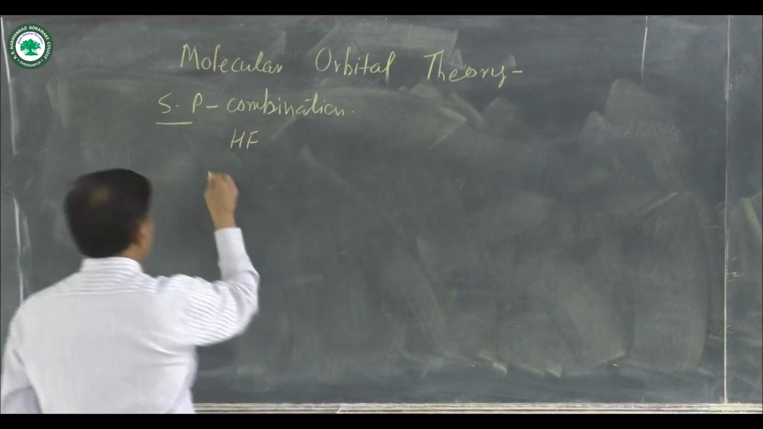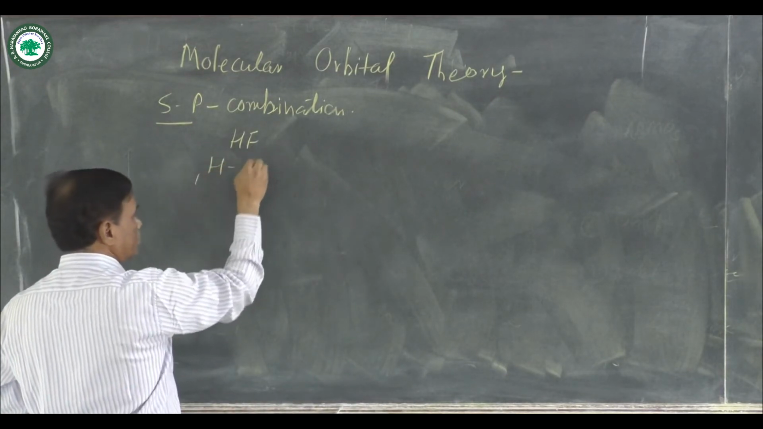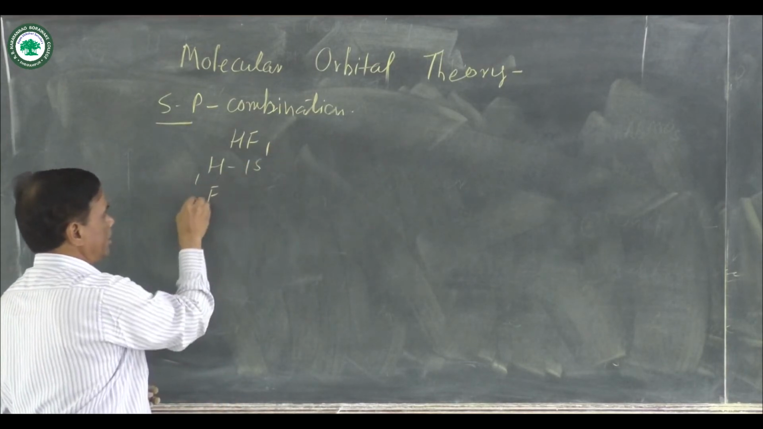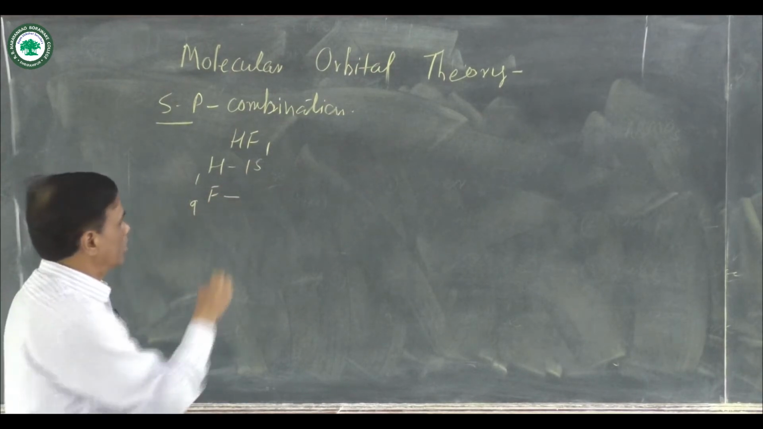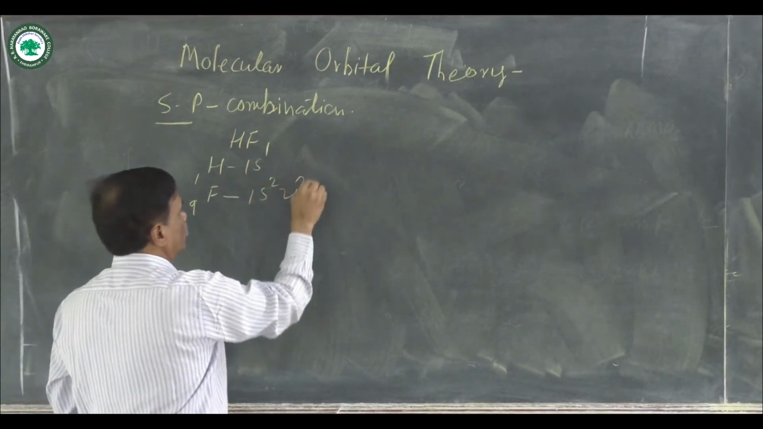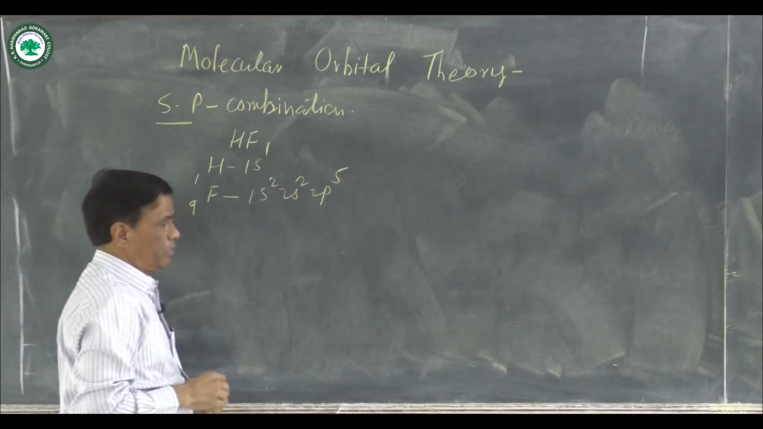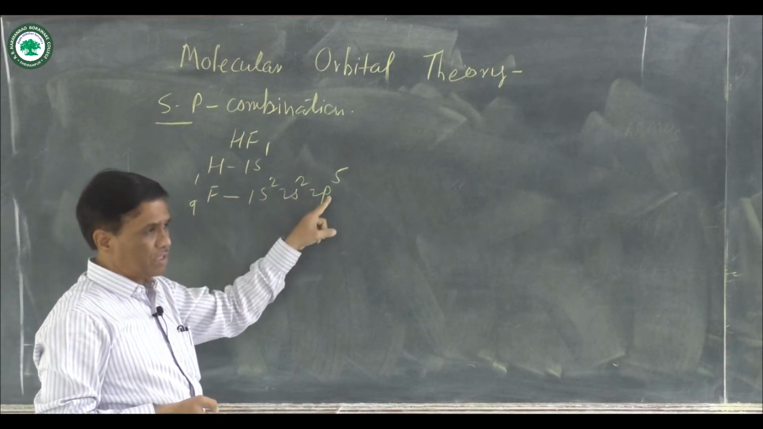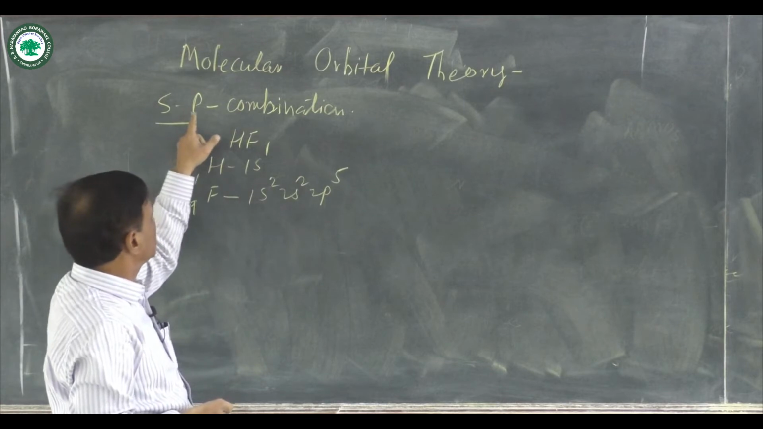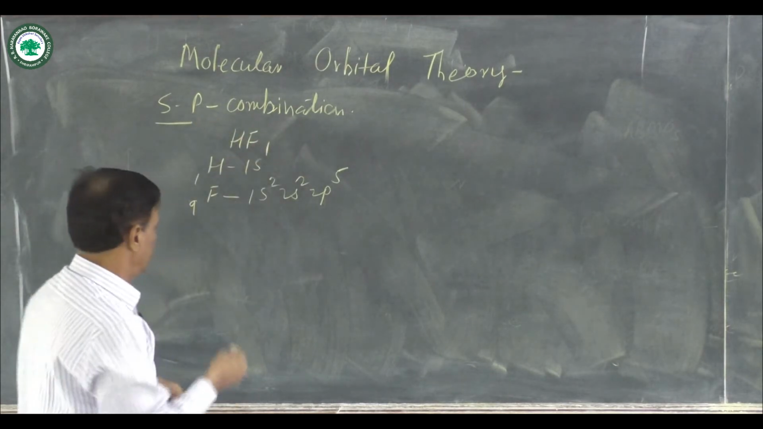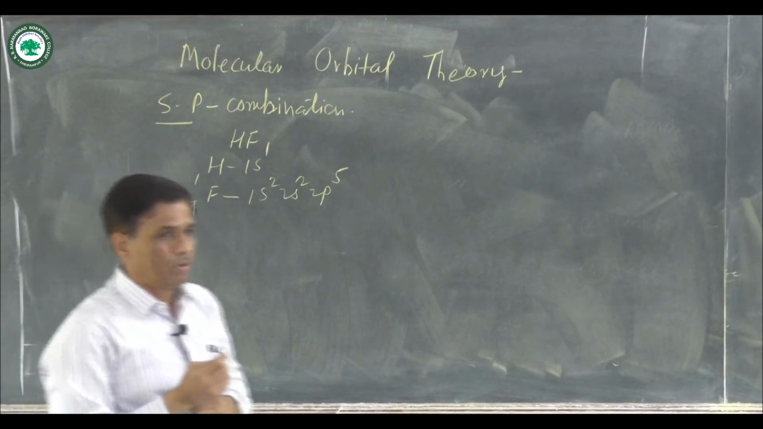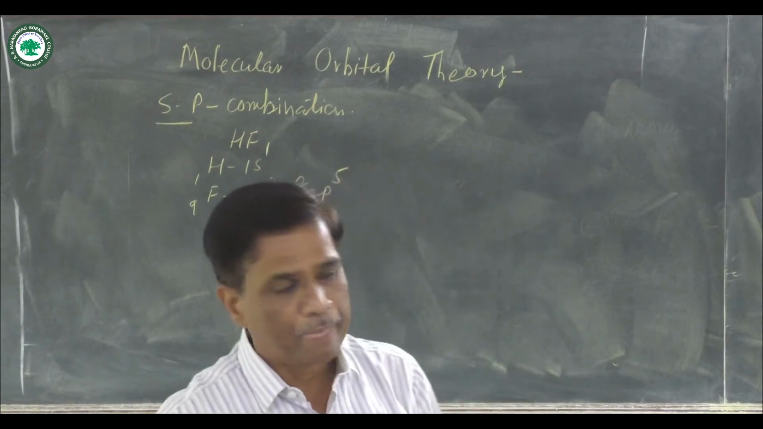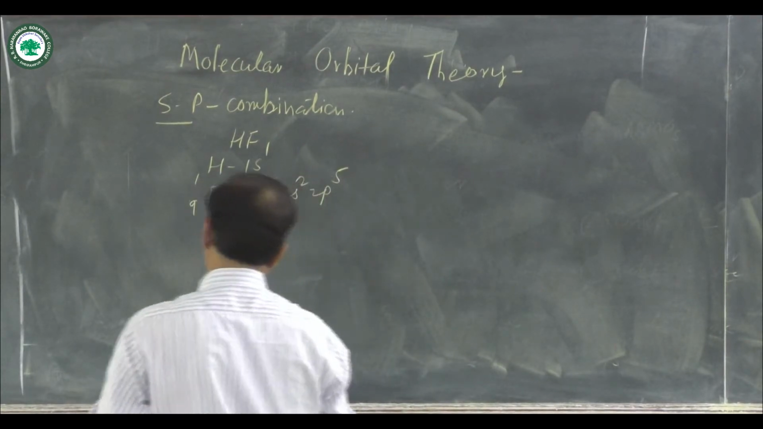You know that hydrogen has atomic number 1 and ground state electronic configuration 1s1. Fluorine has atomic number 9 and ground state electronic configuration 1s2, 2s2, 2p5. Means the s orbital of the hydrogen atom combines with the px orbital of the fluorine atom, and that combination is known as sp combination. Then again, two types of molecular orbitals are formed: the bonding molecular orbital and the antibonding molecular orbital.